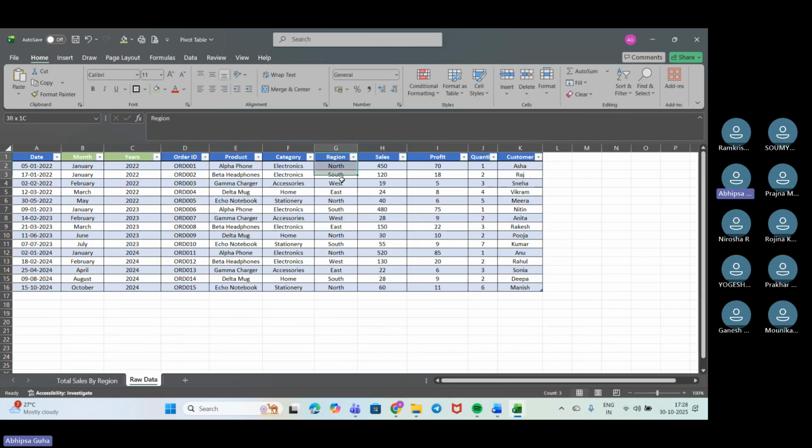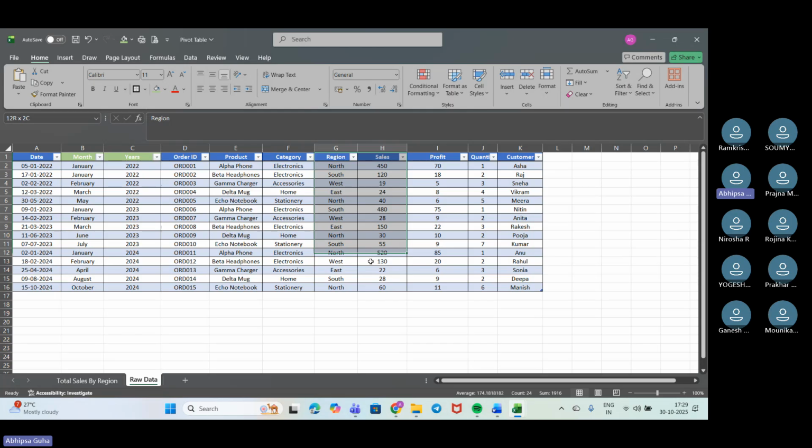Okay, everyone understood how we have created it, because when you are seeing this data, the region and the sales are closely integrated and placed side by side. Just by seeing the data, will you be able to understand for which region you have got the maximum amount of sales? No, right?